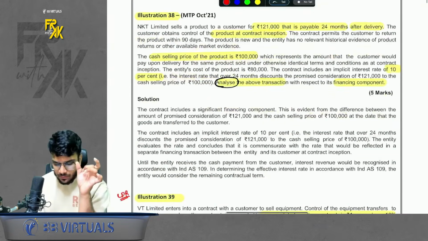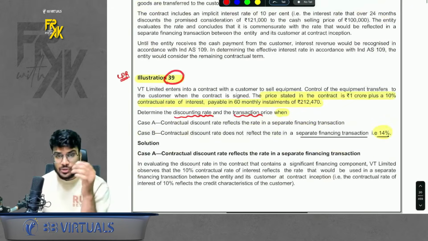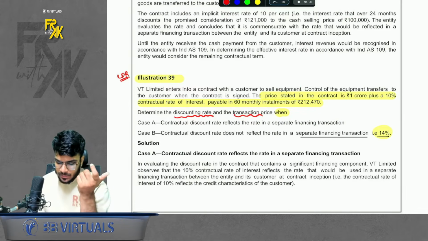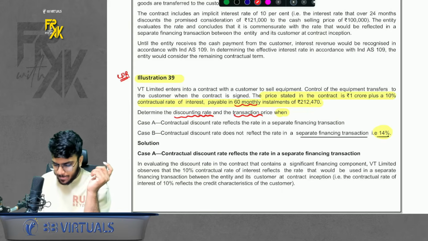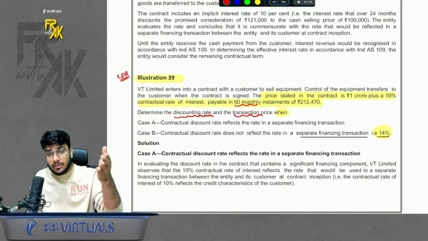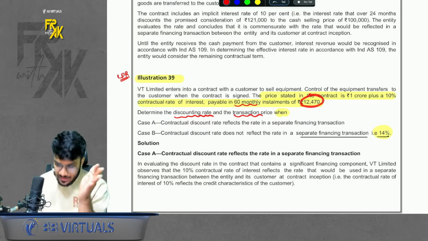So the basic fundamental was your revenue is 1 lakh and your interest 21,000. Next question, an important question now. What does it say? Basically, again, you are selling an equipment. But the customer is going to pay after 60 months, so you are charging 10% interest. The customer is paying in 60 monthly installments, not after 60 months, so you are charging extra.